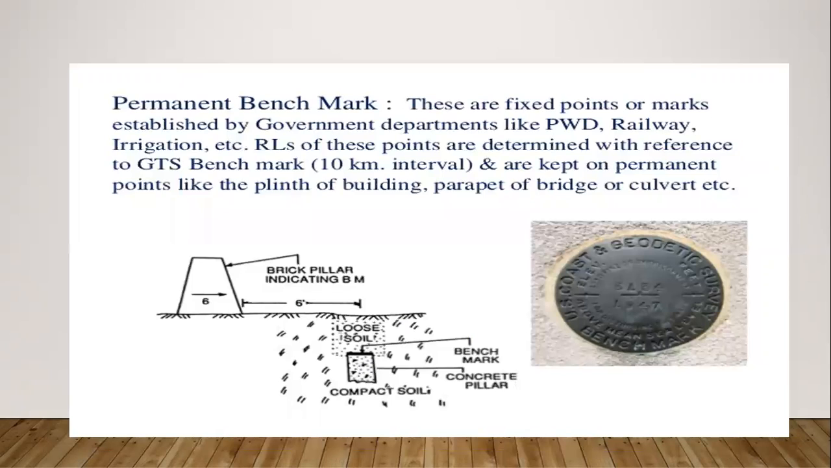Permanent benchmark. These are fixed points or marks established by government departments like PWD, railways, irrigation, etc. The RL of these points is determined with reference to GTS benchmarks at 10-kilometer intervals, and they are kept on permanent points like the plinth of buildings, the parapet of a bridge or culvert, etc.